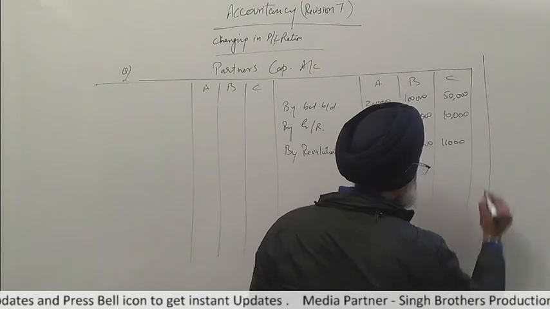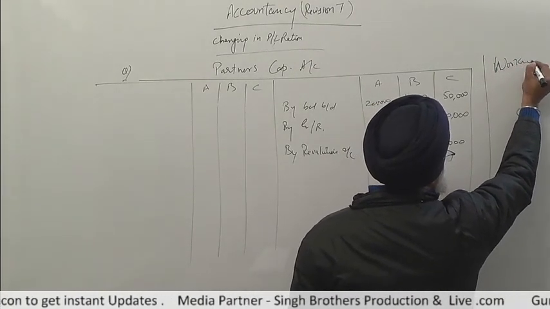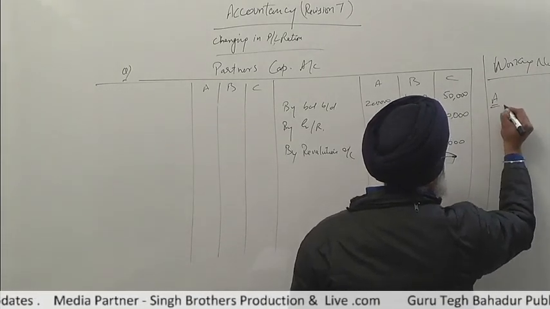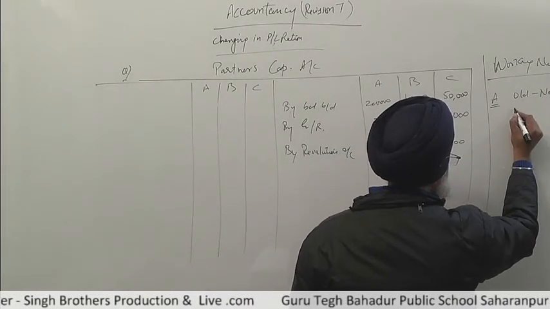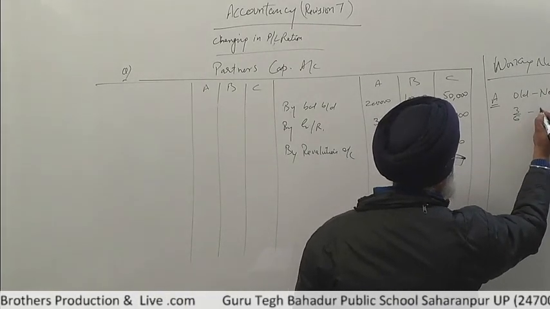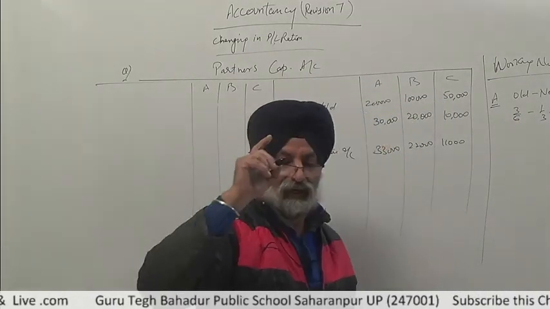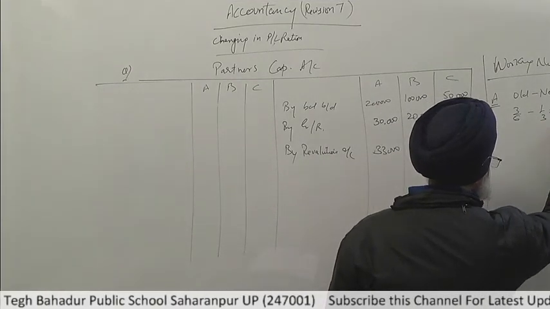See this working out. Old minus new. A's old is 3/6, new is 1/3. In this way, A sacrifices 1/6.